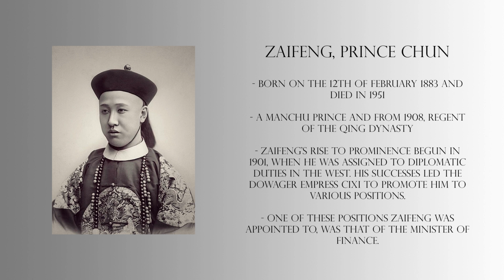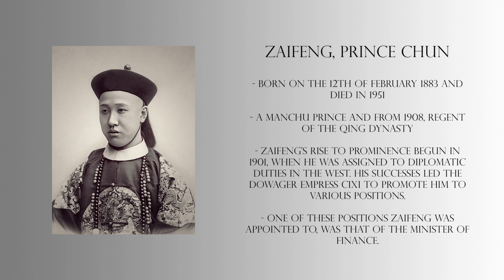Regarding Zai Feng, Prince of Chun, the addition of his portrait lay more in his success within the Qing government. Born on the 12th of February 1883, Zai Feng was a Manchu prince and regent of the Qing dynasty. His latter position started upon Pu Yi's accession to the throne in 1908. Zai Feng's rise to prominence began in 1901, when he was assigned to diplomatic duties in the West. His successes led Dowager Empress Cixi to promote him to various positions.